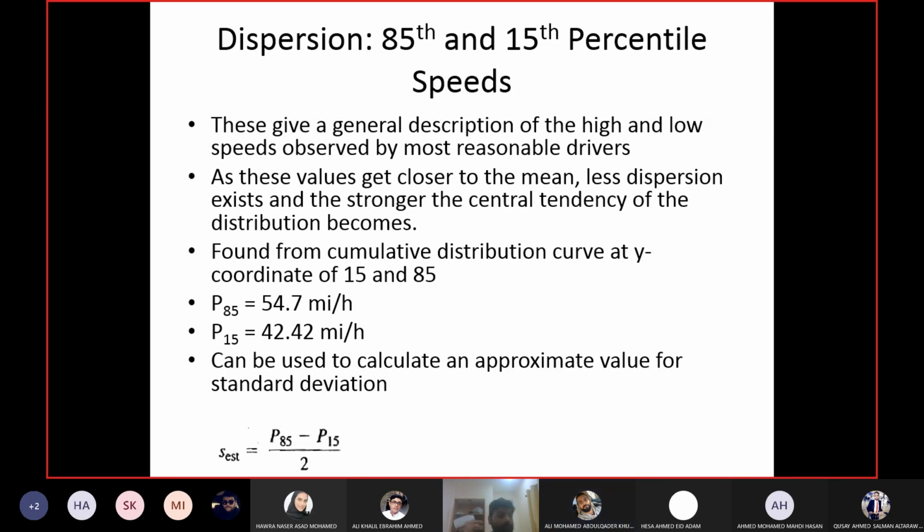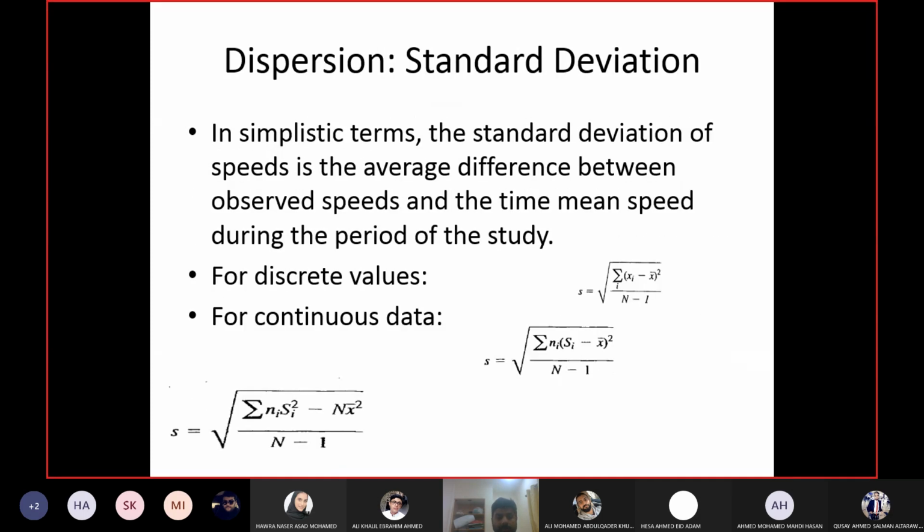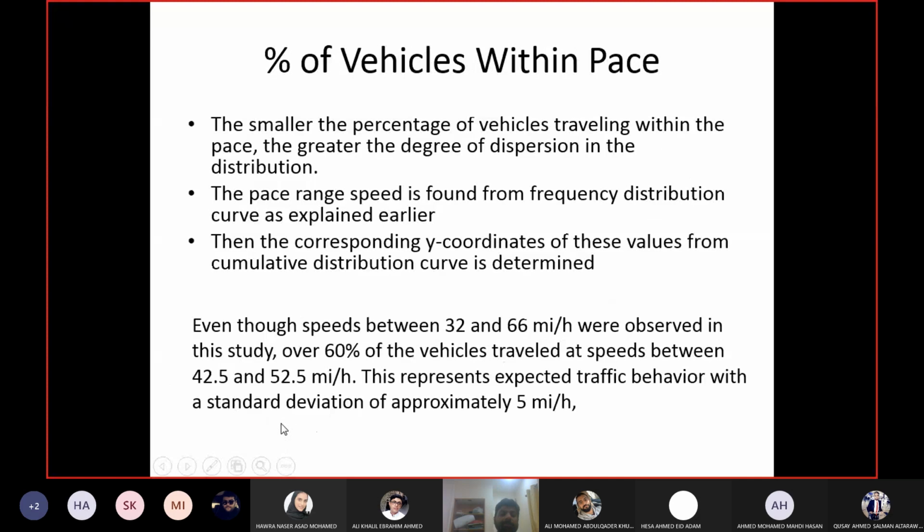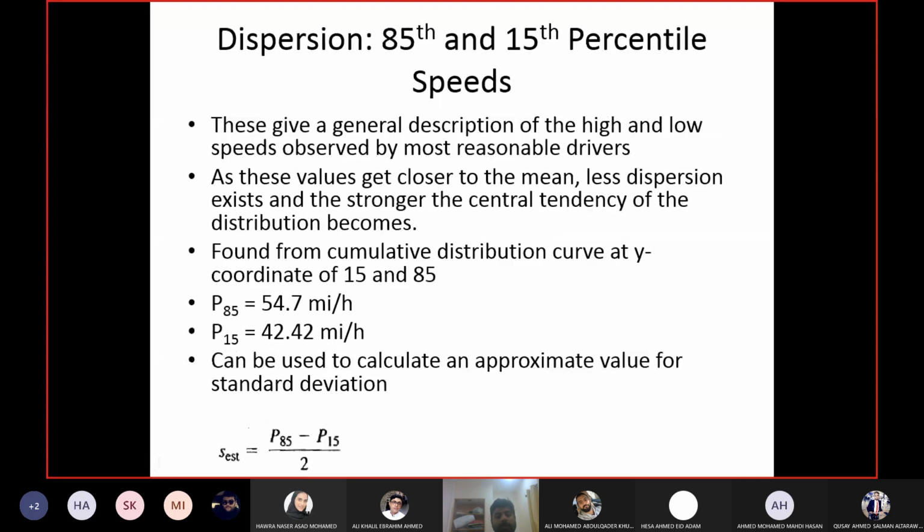Now, if you compare this value to the value which you calculated for standard deviation in the previous lecture using that equation, they are the same. So this equation and that equation are almost giving you the same value. This is proof that this can be used as a standard deviation equation.